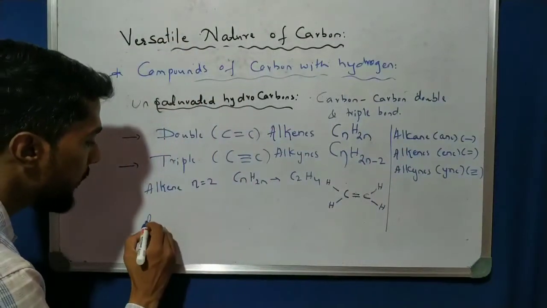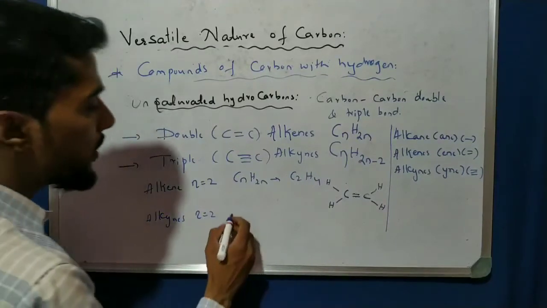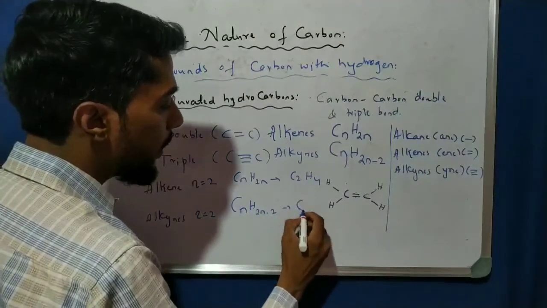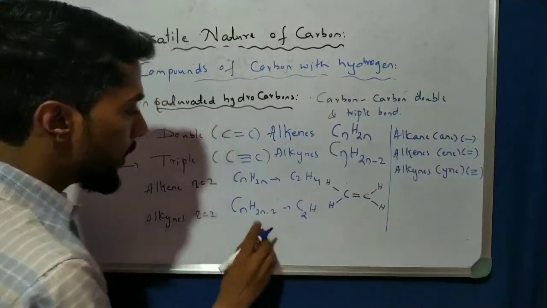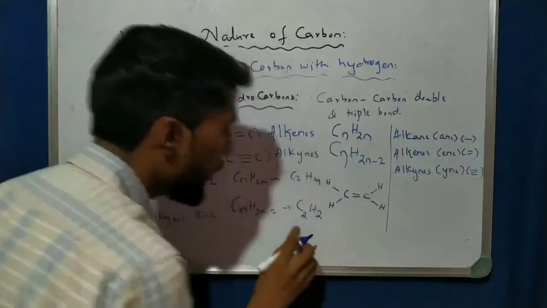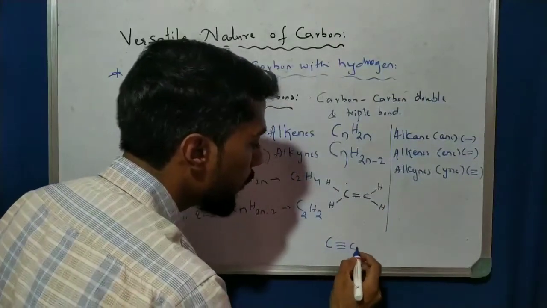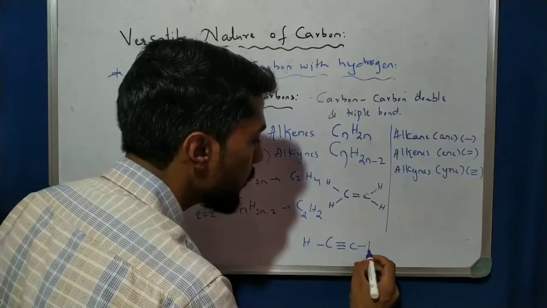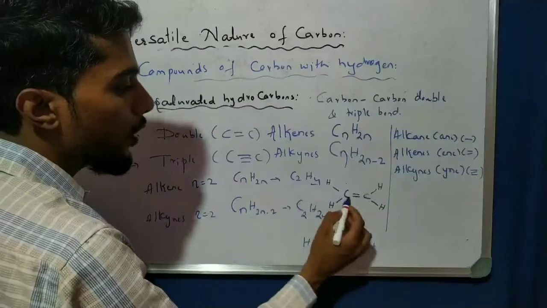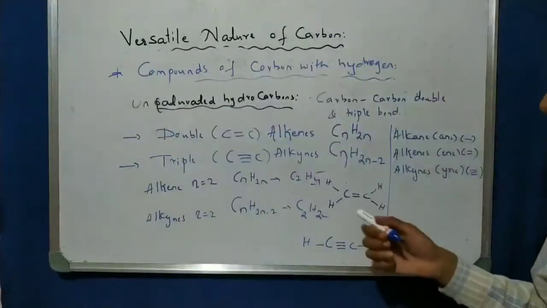Okay, for example, for alkynes we take n is equal to 2. So what is the formula? CnH2n minus 2. See here, n is equal to 2, so 2n means 4, 4 minus 2 means 2. Because the alkyne has a triple bond, I write the structural formula with a triple bond. So 1 carbon has 1 hydrogen only, and the other carbon has 1 hydrogen only. So 2 carbon and 2 hydrogen. Is it correct? So this is satisfied. This is how we write the structural formula.